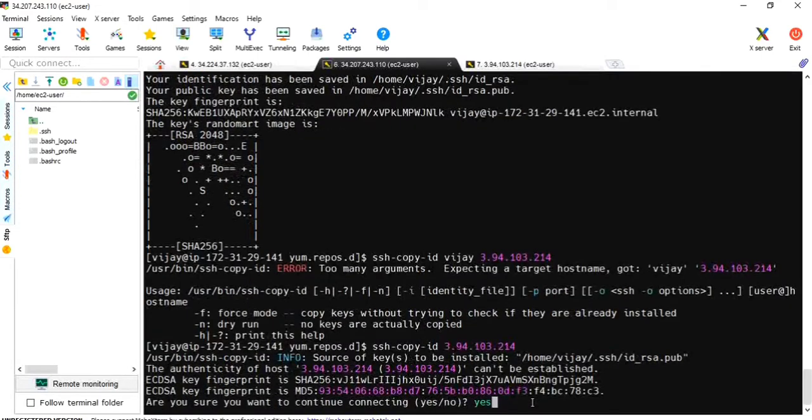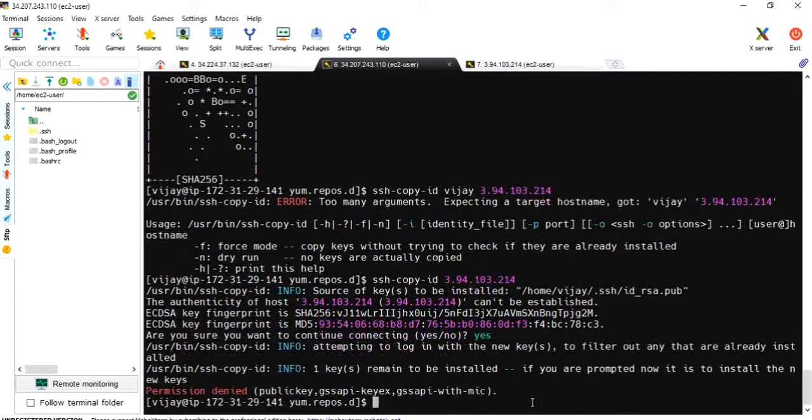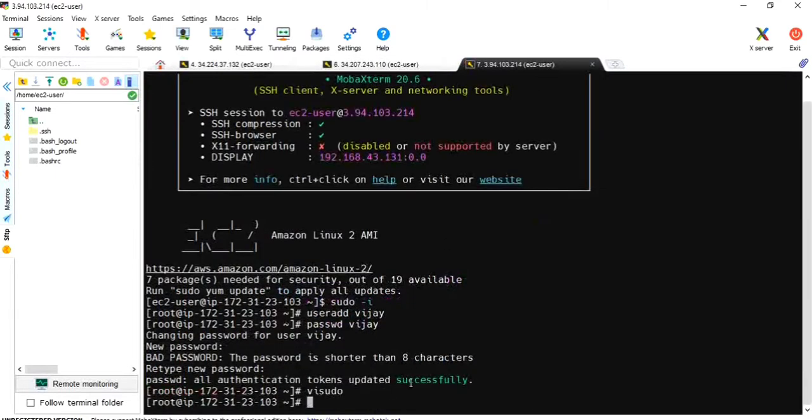Okay, permission denied. I have to enable password authentication in server 3. Let me get into server 3. vi /etc/ssh/sshd_config.